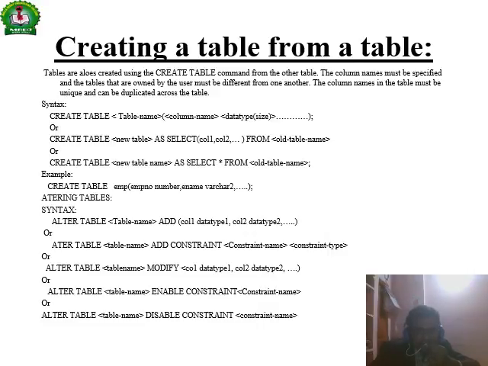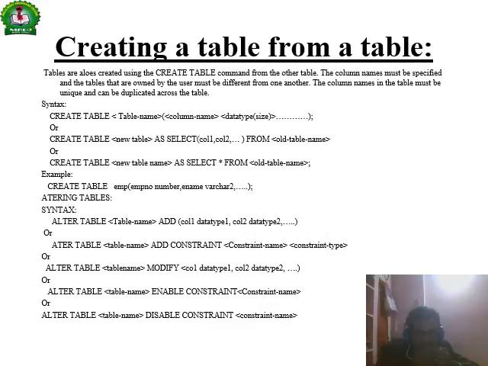Altering a table modifies the table columns. The syntax is alter table, table name, add column 1 data type 1, column 2 data type 2, and so on. You can add columns to the existing table. Alter table, table name, add constraint, constraint name, constraint type. Alter table, table name, modify column data types.